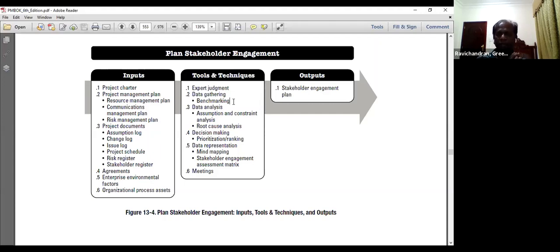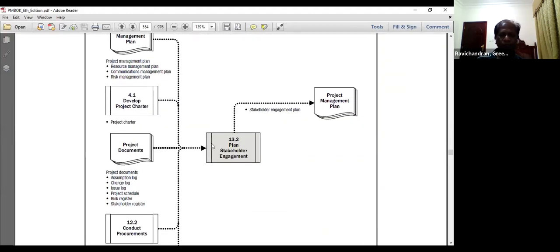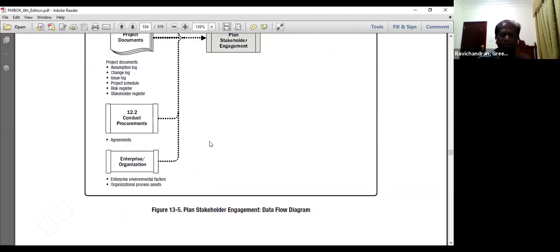So here, the strategy we are creating in this process should help us in moving most of the stakeholders to the supportive side. That's what we are trying to achieve through the stakeholder assessment matrix. This is straightforward. The stakeholder engagement plan, when you create it, goes to the project management plan.